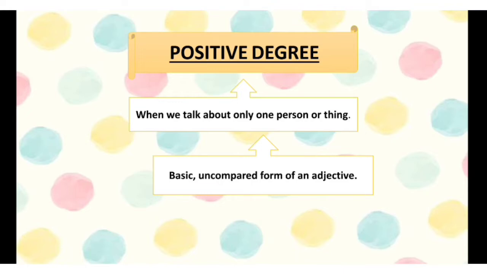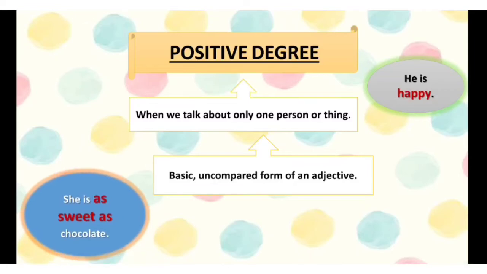For example, he is happy. She is as sweet as chocolate. Here, happy and sweet both are adjectives, and because we have used them in the positive degree, we have used them in their original form. Okay?